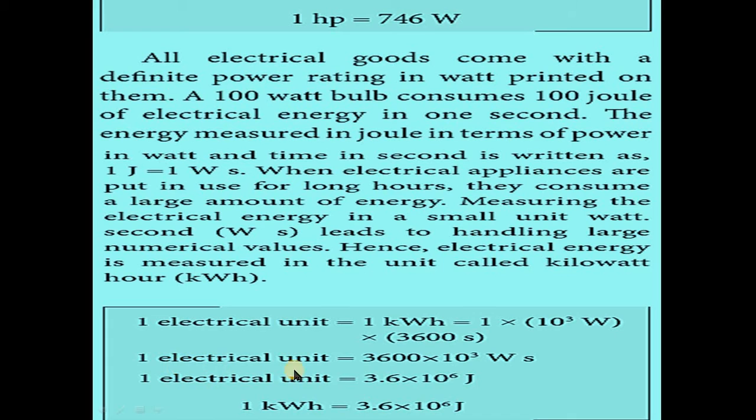3600 seconds. So 1 electrical unit is equal to 3600 into 10^3 watt second, or otherwise, 1 electrical unit is equal to 3.6 into 10^6 joule. So 1 kilowatt hour is equal to 3.6 into 10^6 joule.